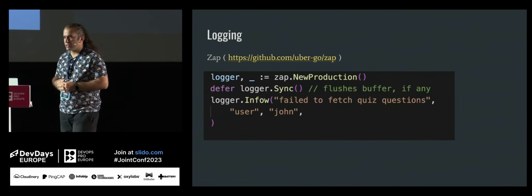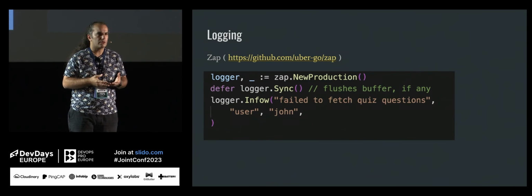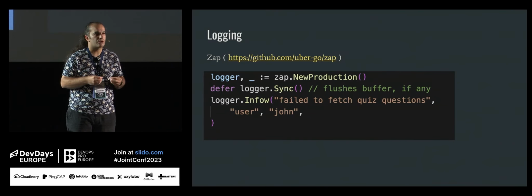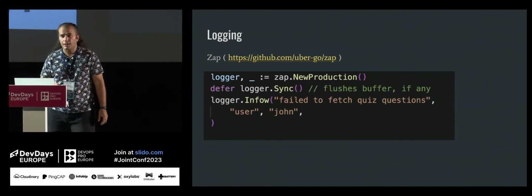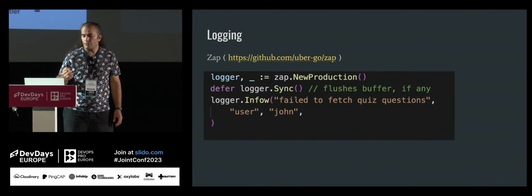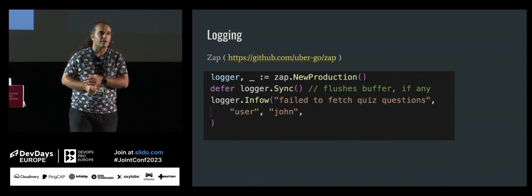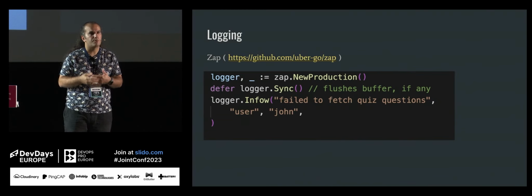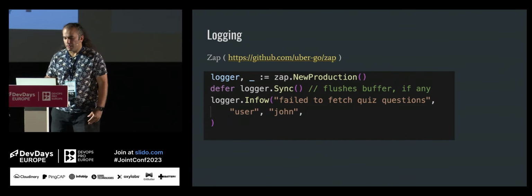But if there is a JSON format, JSON logging option, then it will be best. Of course, readability will be a bit decreased, but in your local you can use plain text, and in the other environments you can use JSON format. When you do that, you can inject a couple of context there. For example, there is an error, failed to fetch quiz questions. The context is user is John. So you can provide key value pairs to the logging statement.